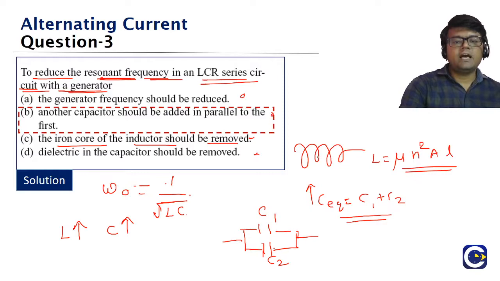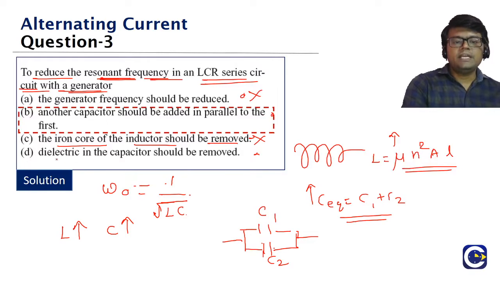If you have an iron core, the mu value will be higher than mu naught. So if you remove iron, L is going to decrease. We should increase the L value, not decrease it. If you decrease L, the resonant frequency is going to increase. So this is not possible.